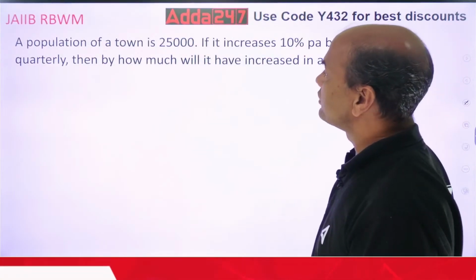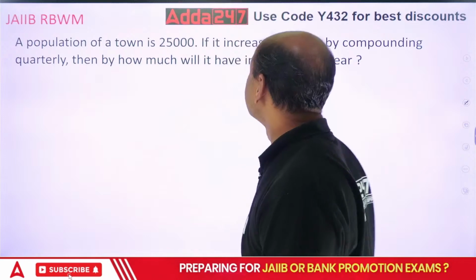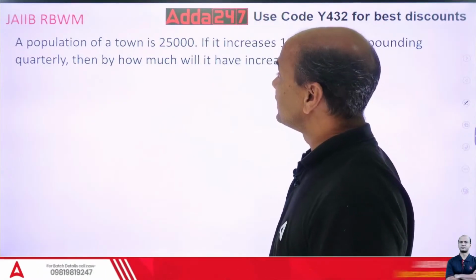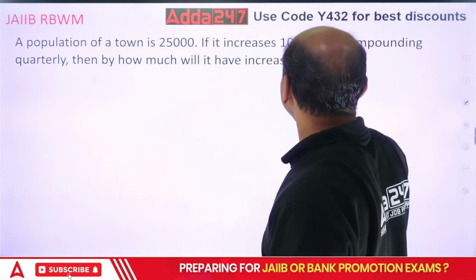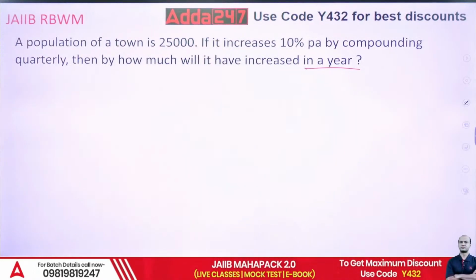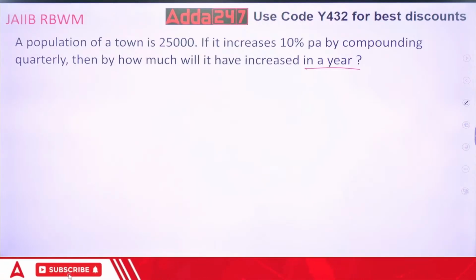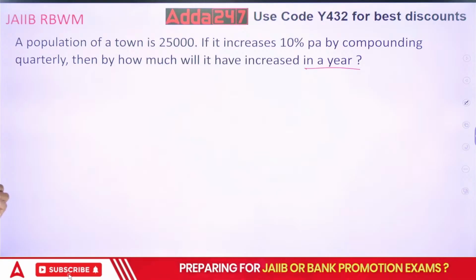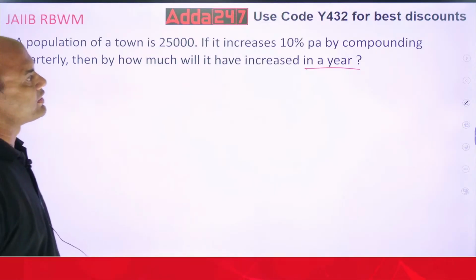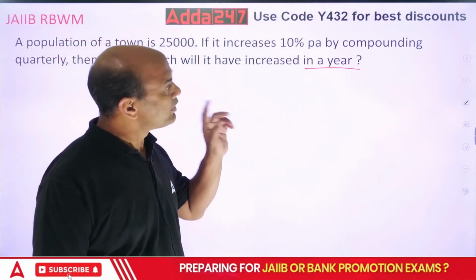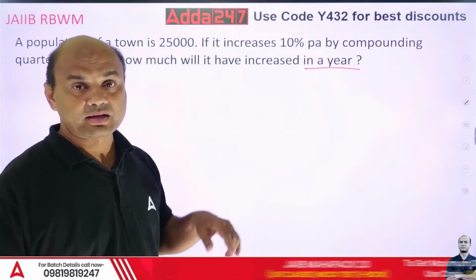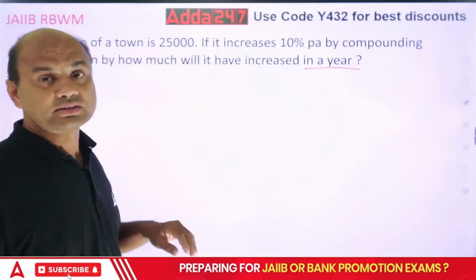A population of a town is 25,000. If it increases 10% per annum by compounding quarterly, then how much will it have increased in 1 year? Quite confusing, huh? The question is confusing. You have to focus very clearly and very cautiously. See, population of a town is given as 25,000. If it increases 10% per annum, so per year it is increasing 10%. But compounding quarterly, so it is getting compounded quarterly.